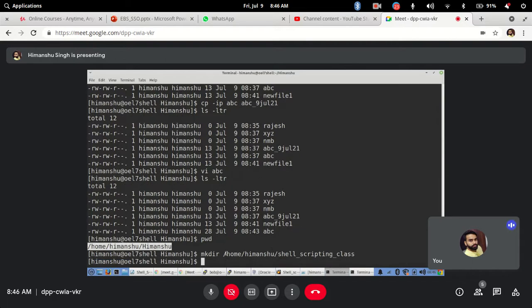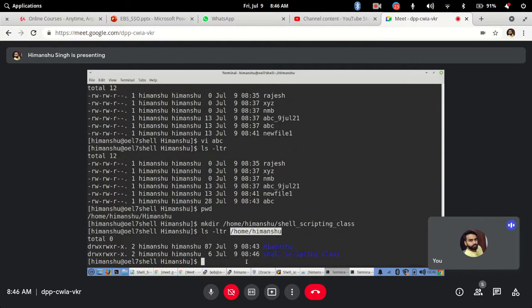If I just want to do ls -ltr, and I give this path, it shows me the content from this path. It will show you two directories are there, Himanshu and shell scripting class. But if I don't want to use an absolute path, I want to use a relative path, then what should be my approach? Any idea?